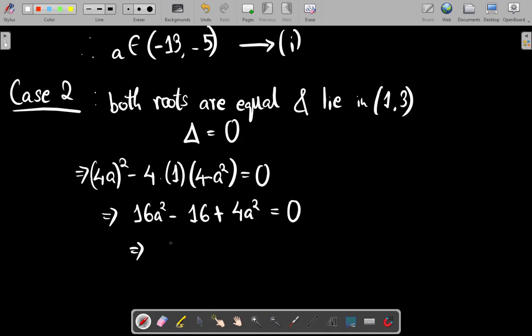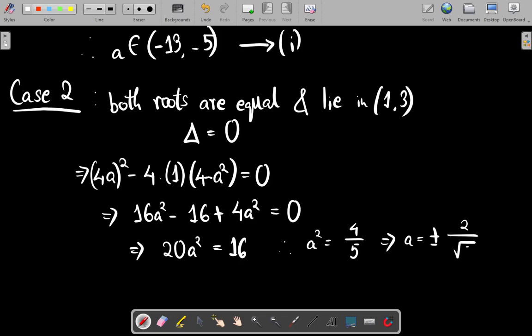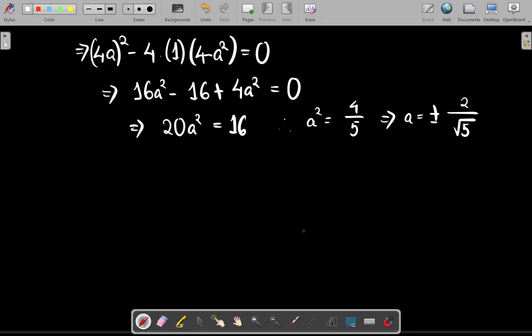So this becomes 20 a square equal to 16. So a square equal to 4 upon 5. So a can take the value plus or minus, if I square root both sides, 2 upon root 5. So these are the two possible values of a.